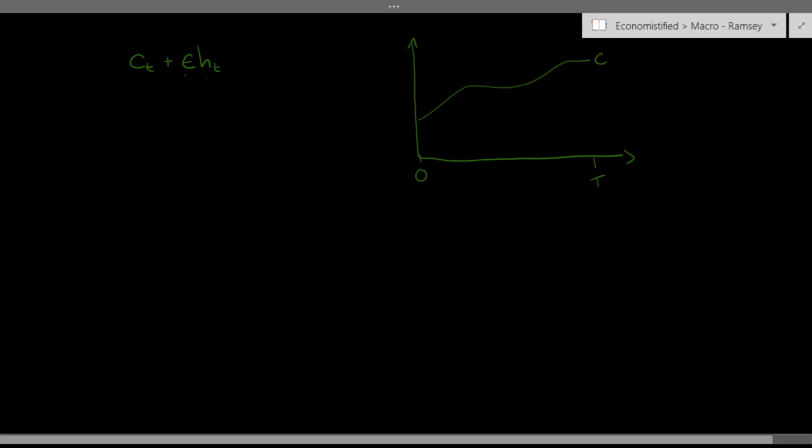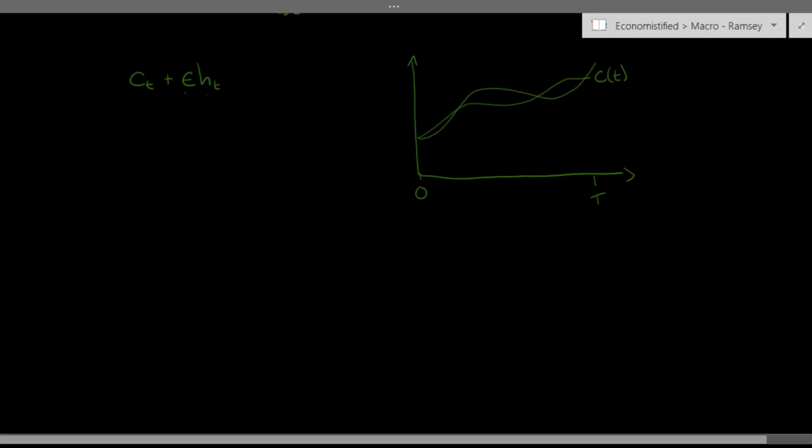So this is c of t, and this c of t plus epsilon h of t might look like this. Here h of t is just something like this.